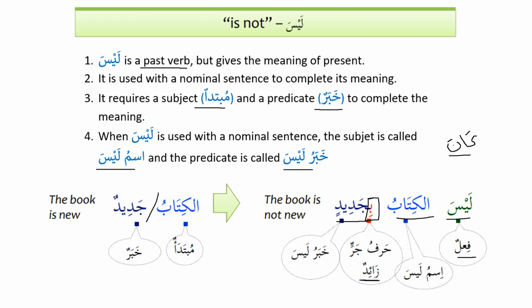For example, in Surah Tin, we have alaysa Allahu bi ahkamil hakimin. Alaysa Allahu, so we have hamzatul istifham, then we have laysa, and the name Allah will be ismu laysa, and bi ahkamil hakimin, ahkam will be khabaru laysa. But then we will say this ba is ba at-tawkid and not zaida. So I hope inshallah it's clear now.